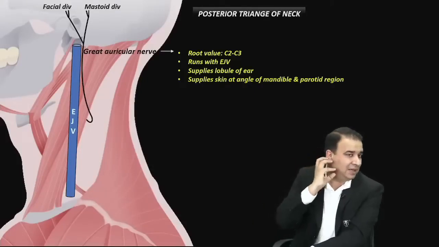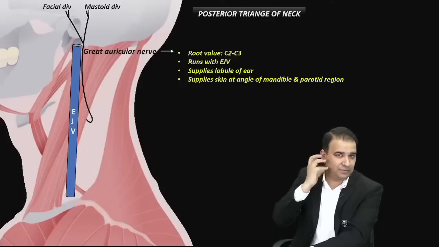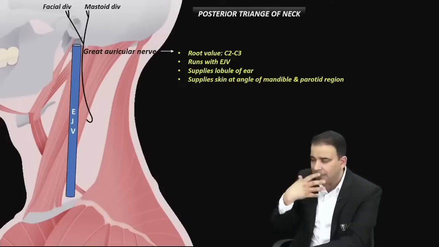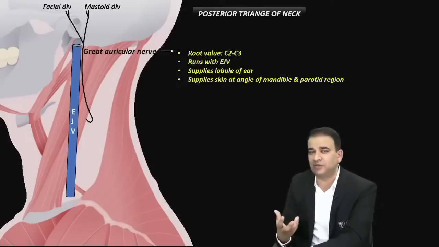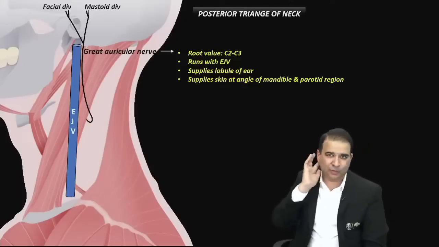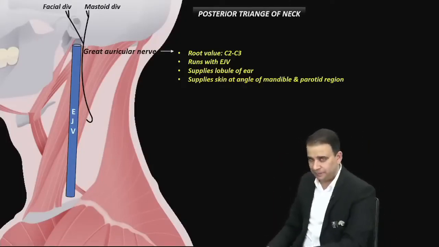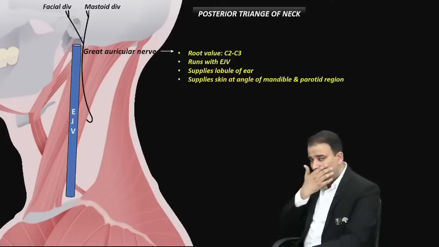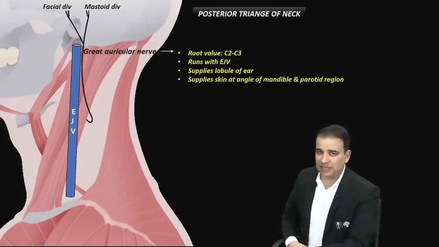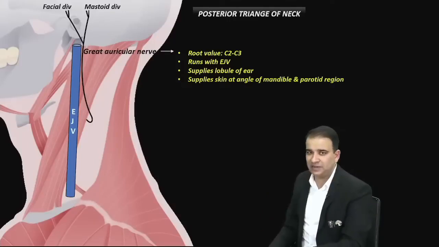That's the sensory area, the skin of the side of the neck and face supplied by the great auricular nerve. The face is supplied by the trigeminal nerve, except for this parotid area, this lobule of the ear, and this mastoid process region, which are supplied by the great auricular nerve. The reason this nerve is asked over and over again is that in parotid surgeries it is commonly injured, guys. Now in Frey syndrome, you must have read about this nerve here.